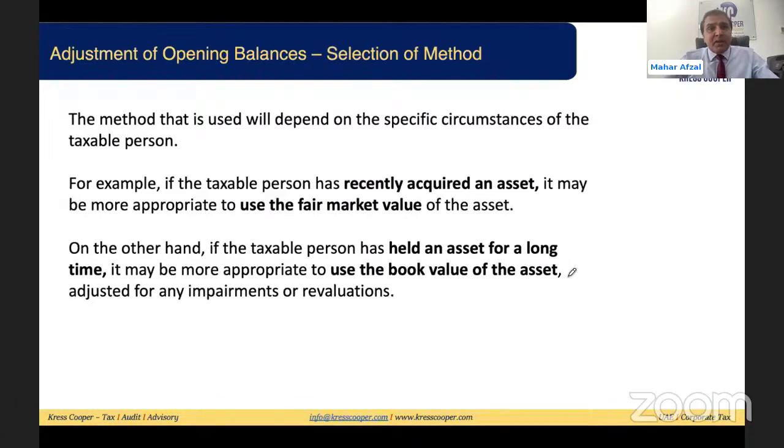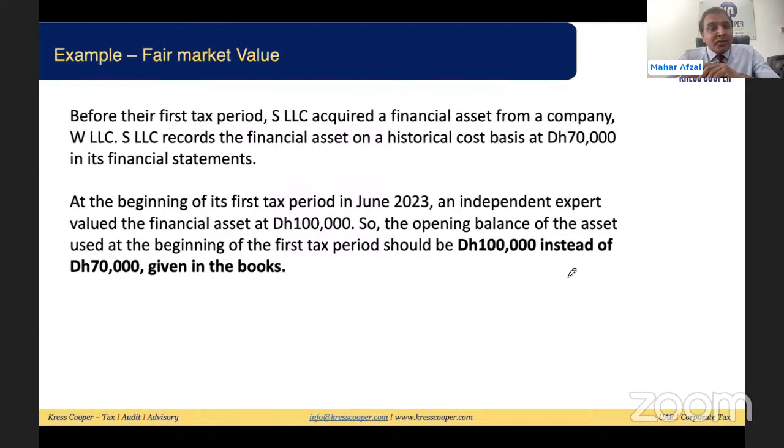The method will be used depending on the specific circumstances of a taxable person. For example, if a taxable person recently acquired an asset, it may be appropriate to use the fair market value method. On the other hand, if the taxable person held an asset for a long time, it may be more appropriate to use the book value of the asset. With book value, you need to revalue the asset, make the adjustment, bring it to the market value, and then carry forward with that balance. Just look into this example.